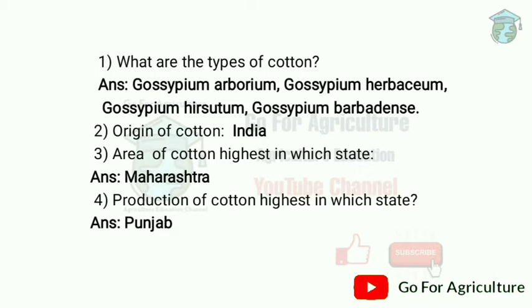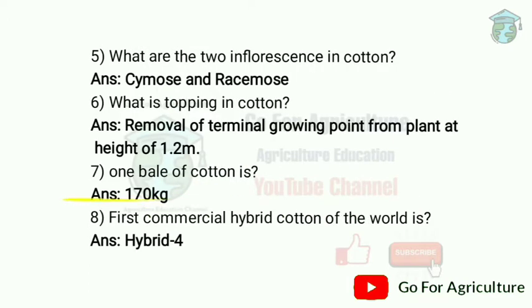So area of cotton, that is highest in which state? It is Maharashtra according to 2020. So next one, production of cotton highest in which state? So the answer for this question is Punjab. So area is more in Maharashtra but the production is more in Punjab.